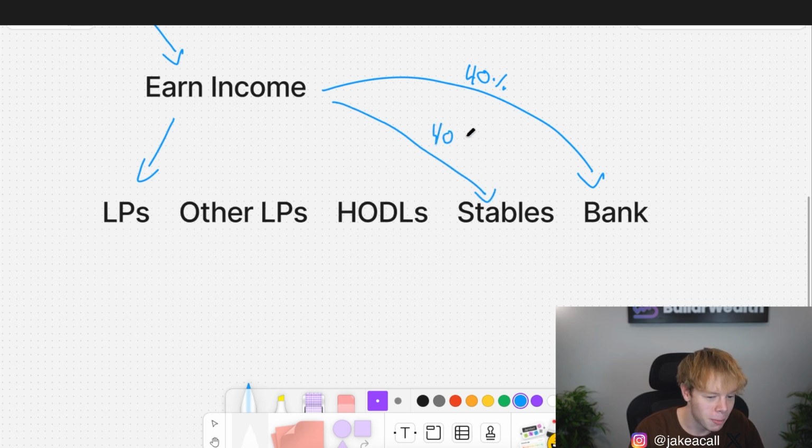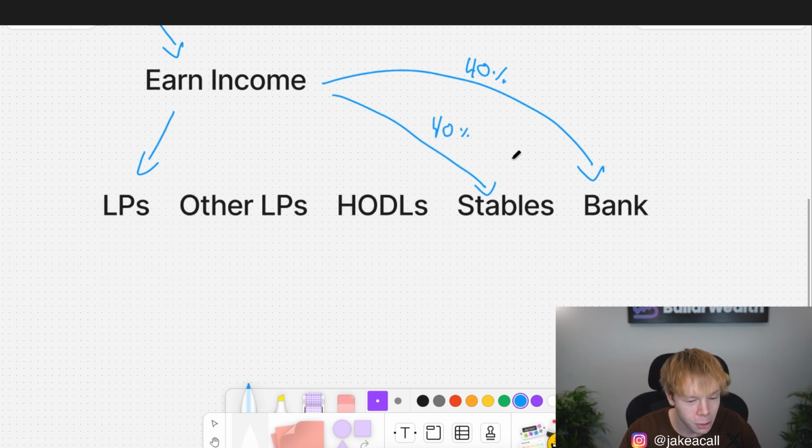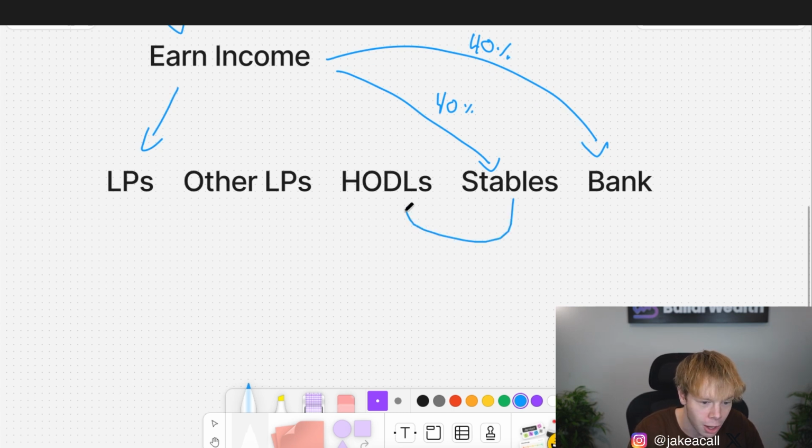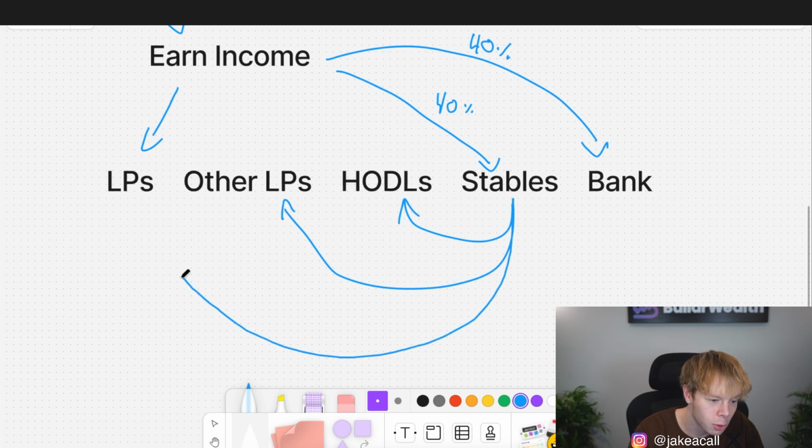And what am I doing with these stables? I am ultimately going to invest them into HODLs. I'm going to invest them into other liquidity pools, and I'm going to invest them into the same liquidity pools whenever there are good dips in the market. The only reason why I would invest into stables right now is if I wasn't really happy with the market prices. I thought that the market was going to see a crash relatively soon. So ultimately that's what I would do.